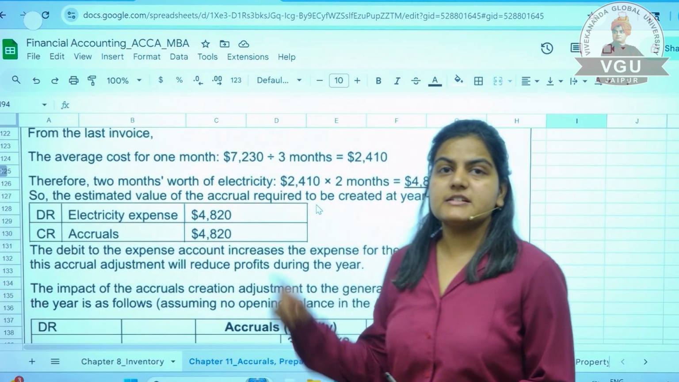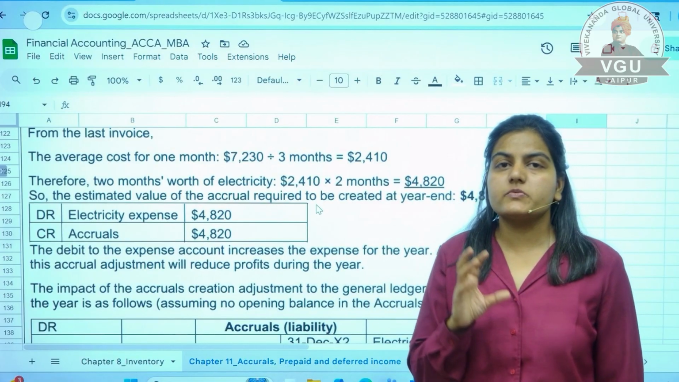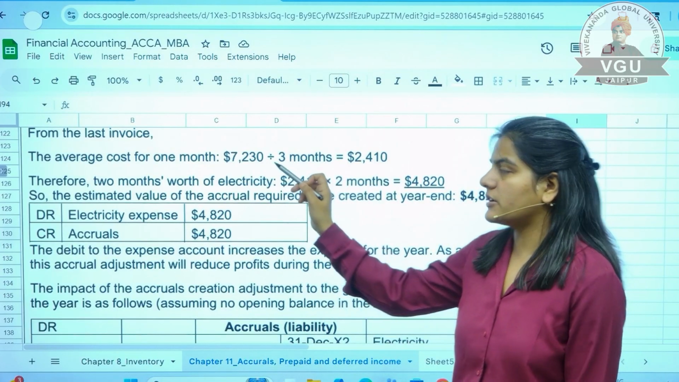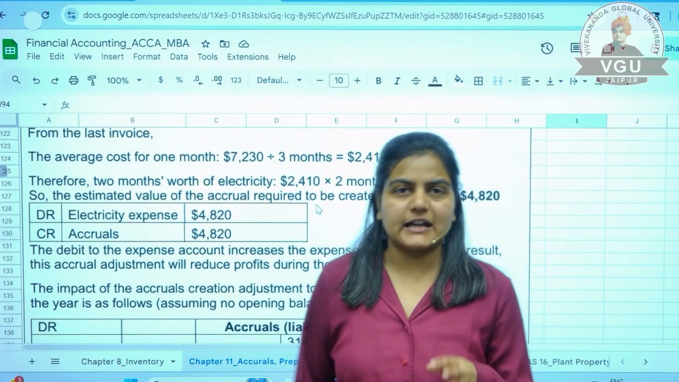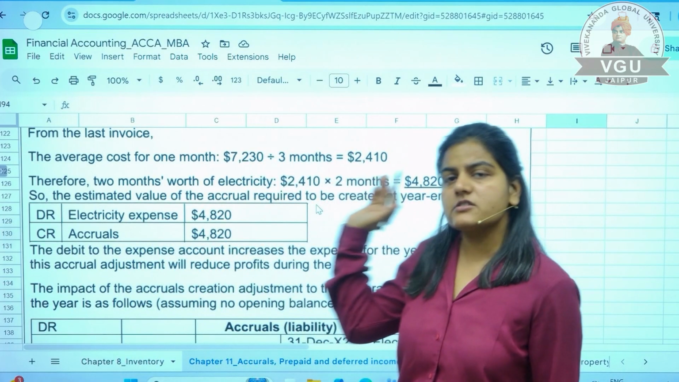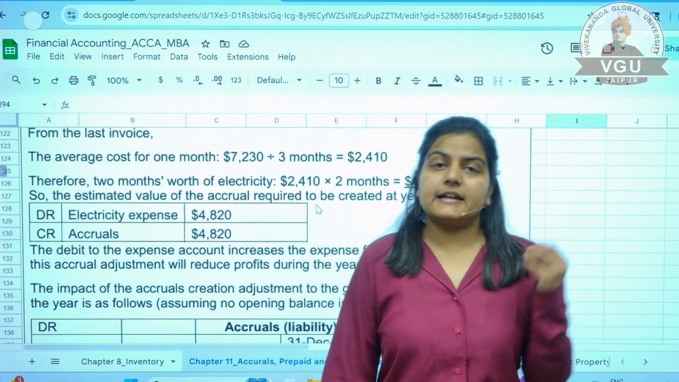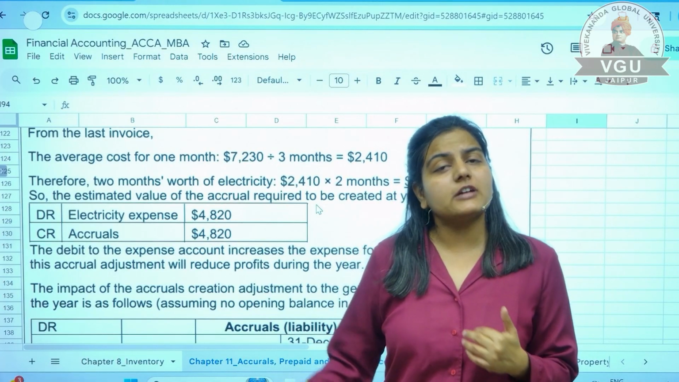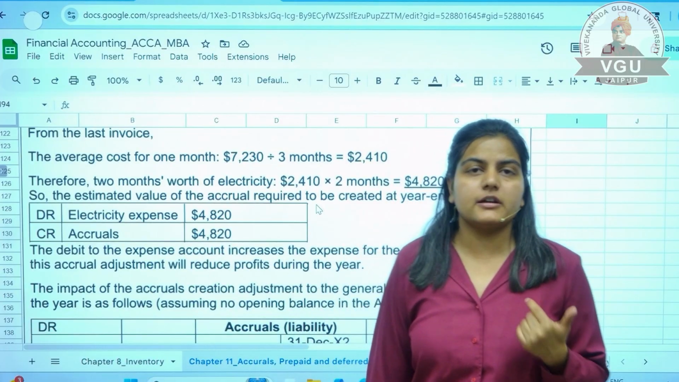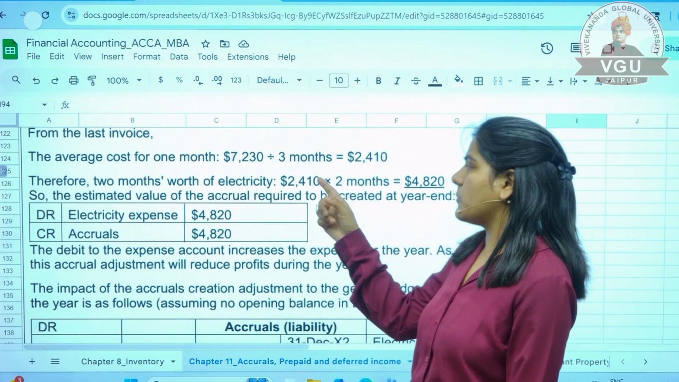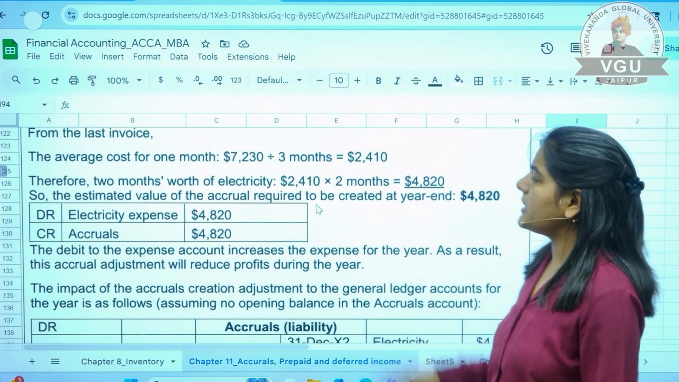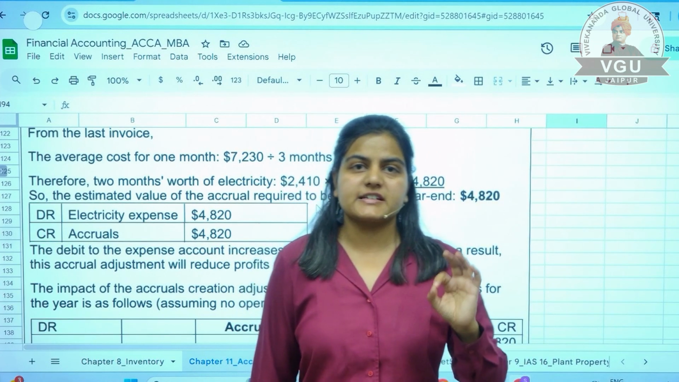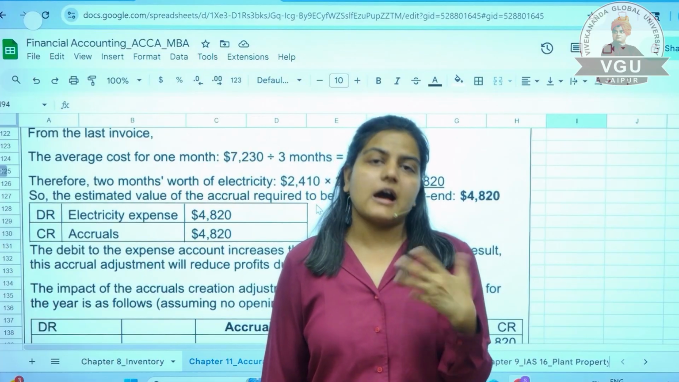So now let's see what is happening. The last invoice which was raised for the months of August, September and October was 7,230. So we will just calculate the average, divided by 3. So per month we are expecting an electricity cost on average of 2,410. So for the upcoming 2 months, November and December, we are expecting how much? The electricity expense would be 4,820. This is the average electricity expense which is accrued or outstanding.